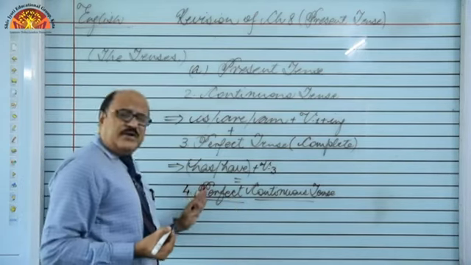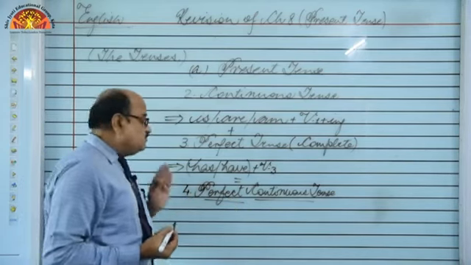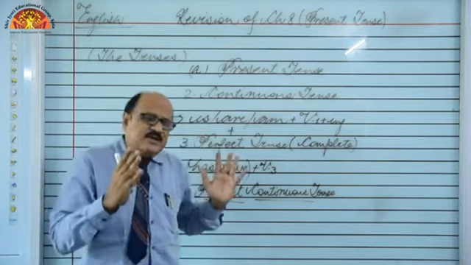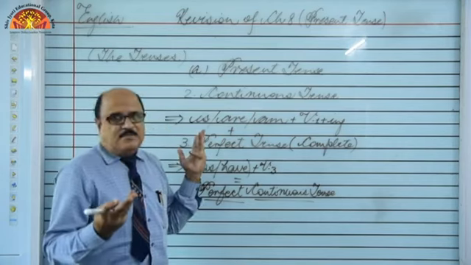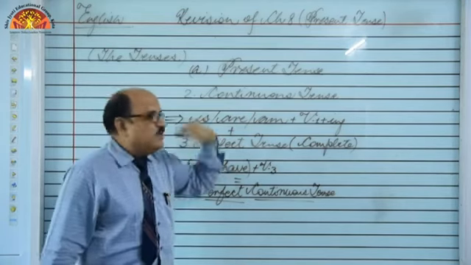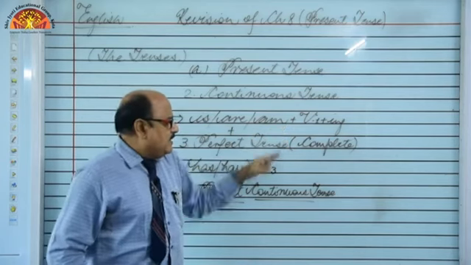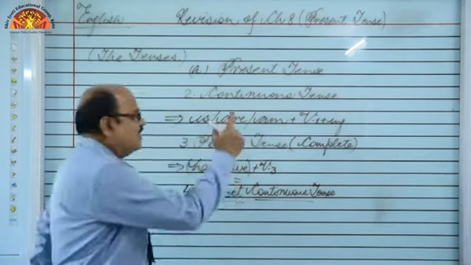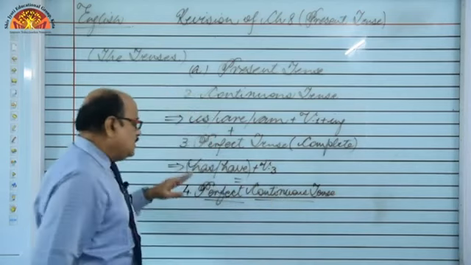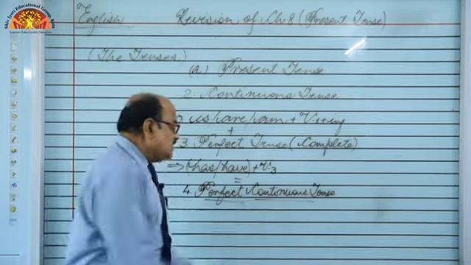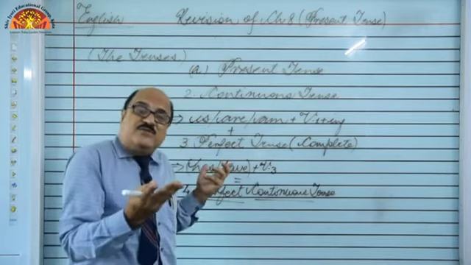So what is the identification? What is perfect continuous tense? Means we are talking about an activity that is currently going on. But the same identification, the same feature, is there in present continuous tense. Then what makes them different? Right? What makes them different? And that is, in this tense, time is also given. I mean to say, the time of commencement of any work.